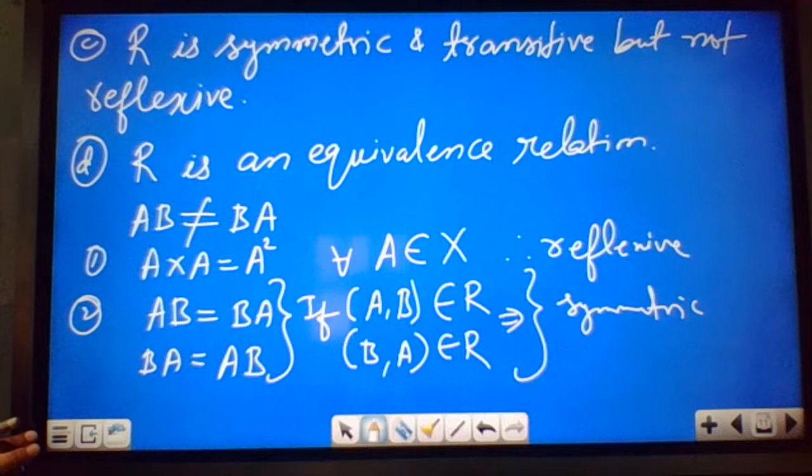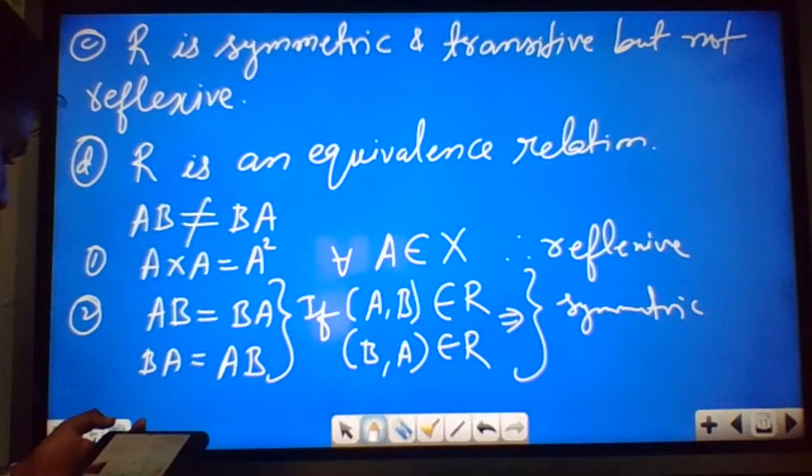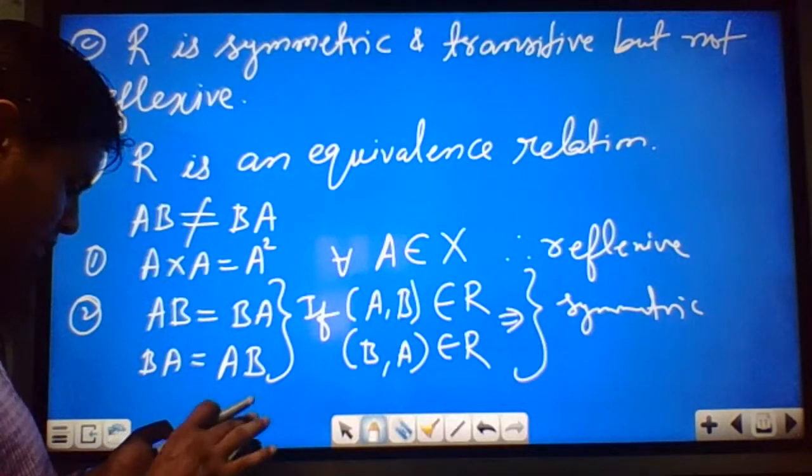Which option will be correct? You can see the correct option will be option A. R is reflexive and symmetric but not transitive.